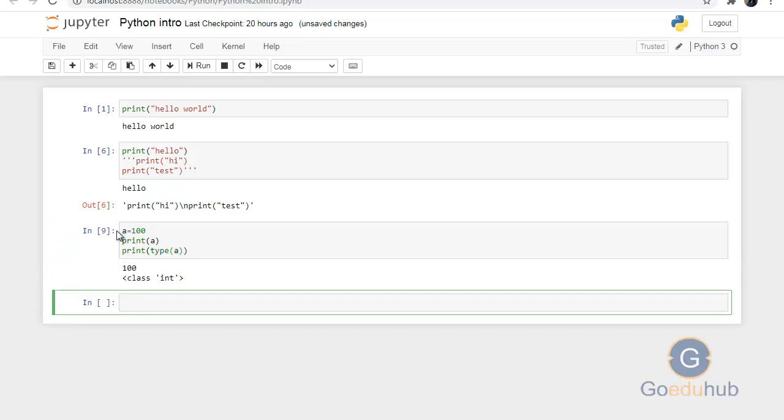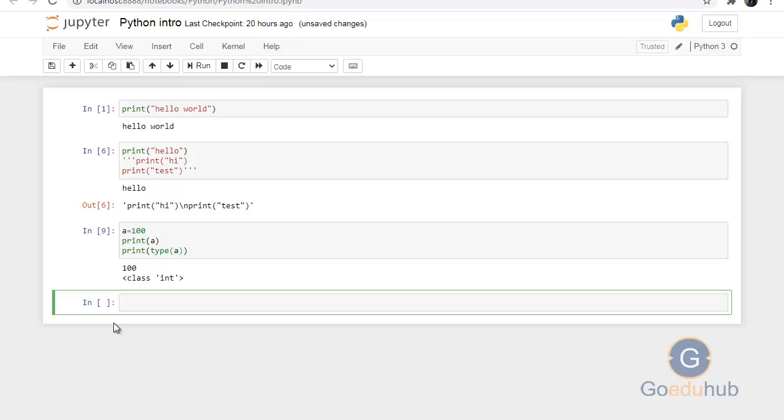You can see a is equal to 100. It is a variable of integer type. We have not written int a here. We just printed the value of a and then we printed type of a, and you can see the type is class int. So from here you can tell that Python is a high level object oriented programming language. That's why every data item belongs to a special type of class. Whatever you are declaring belongs to some class. a is equal to 100, a belongs to the integer class.